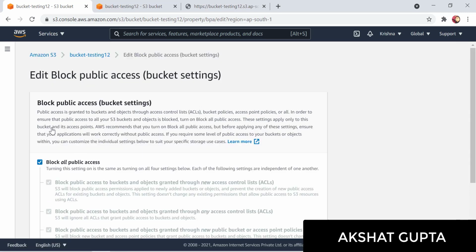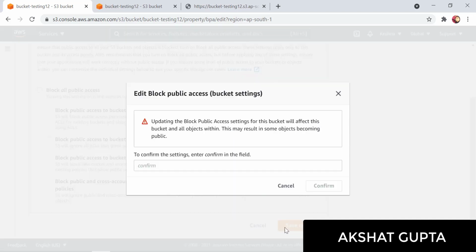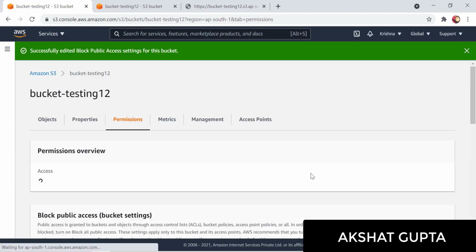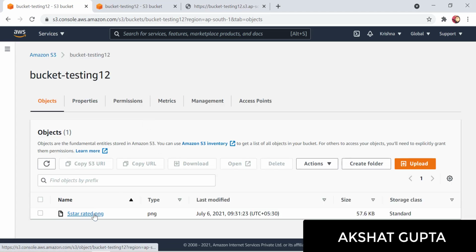We have to go to the edit here and just deselect this thing and click on save. Now you need to just click on confirm here. Now guys, currently we have not defined the behavior of our objects, but we have defined it for a bucket. Now our bucket is open, so the main gate, the main door or the outside gate of your house is now open. Now this particular file is there.